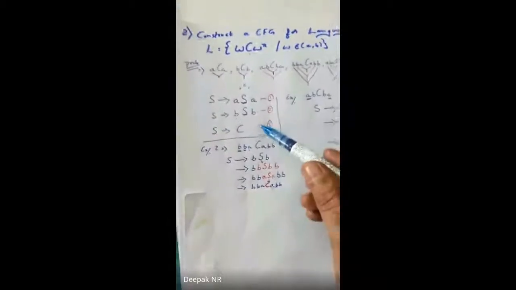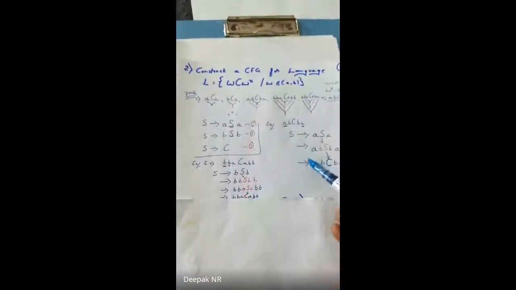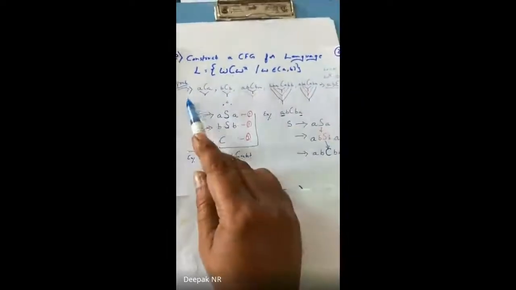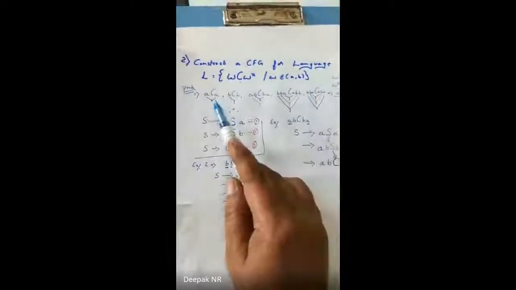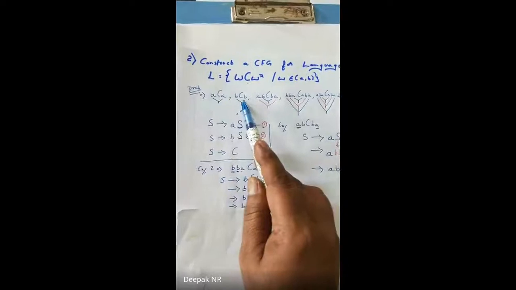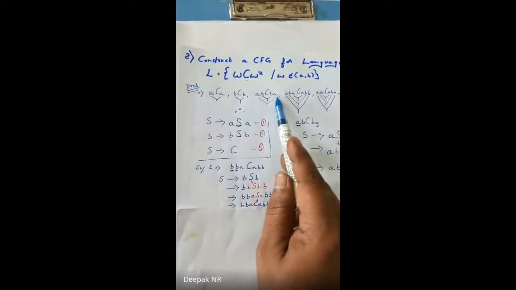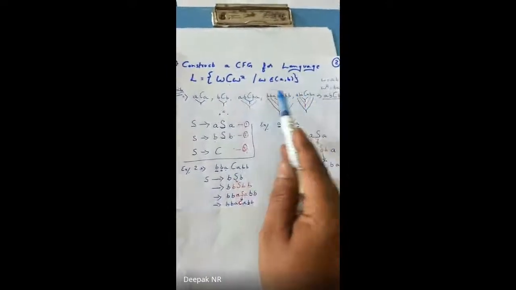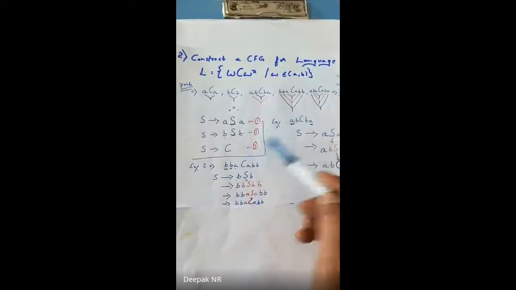This is called a production. These are examples of it. To write it, first and foremost you have to know the possibilities of how to write the string. So I have written A C A, B C B, and so on: if it is A B, then B A comes, and if it is A A B, then A B B comes. So this is how the possibilities of a string will occur. This is the thing and these are the examples. This does not end with the question.